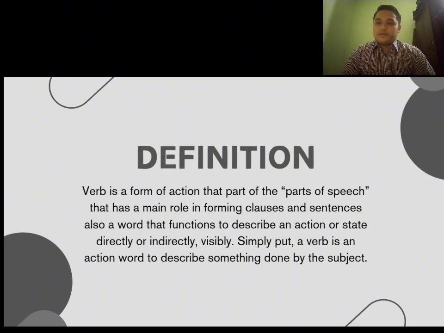First, there is verbs. The definition of verbs is a form of action, part of the parts of speech that has the main role in forming clauses and sentences. Also, a word that functions to describe an action or state directly or indirectly and visibly. Simply put, a verb is an action word to describe something done by the subject.